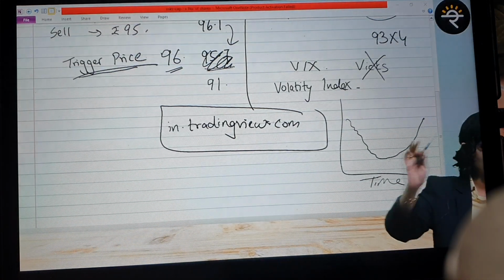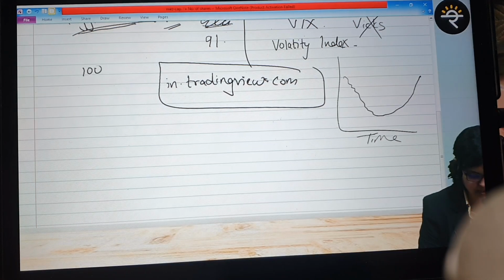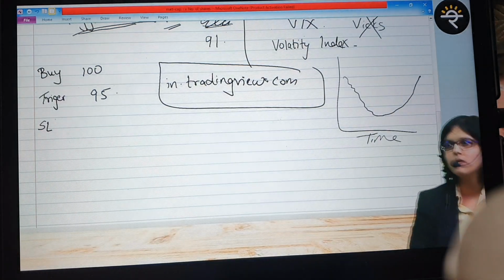For those who are checking the recording, he has one question and he has to ask first. That is why we'll go there and then we'll go to GTT. You have purchased at 100. Trigger price 95. Stop loss limit or stop loss market?